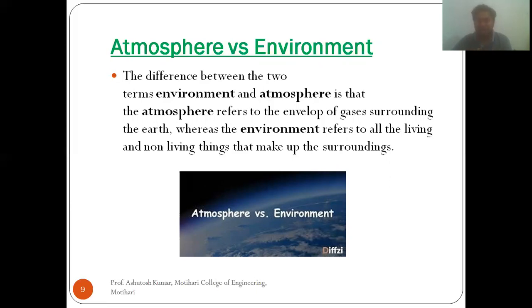It means the atmosphere only includes the envelope of gases, whereas the environment includes all living and non-living things. Like we people, animals, and trees, we all make up the environment, whereas the gases or layers of gases make up the atmosphere.